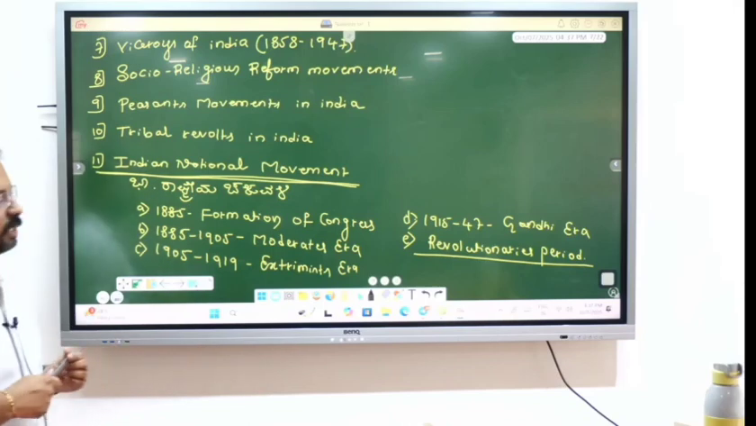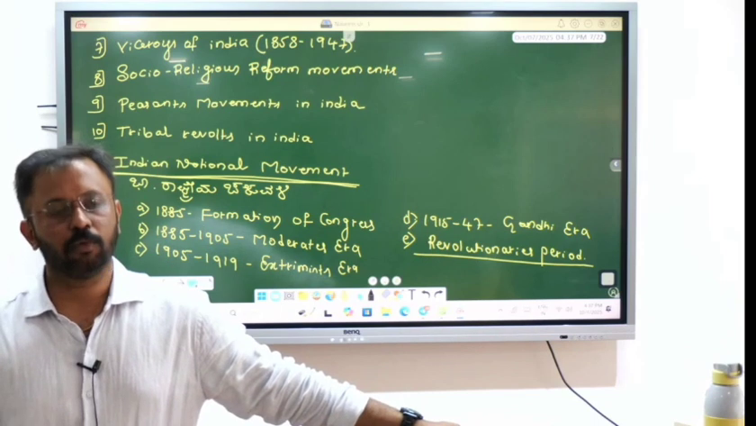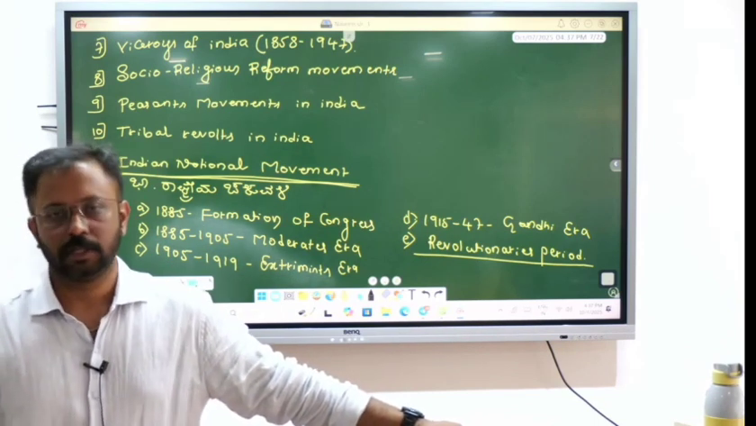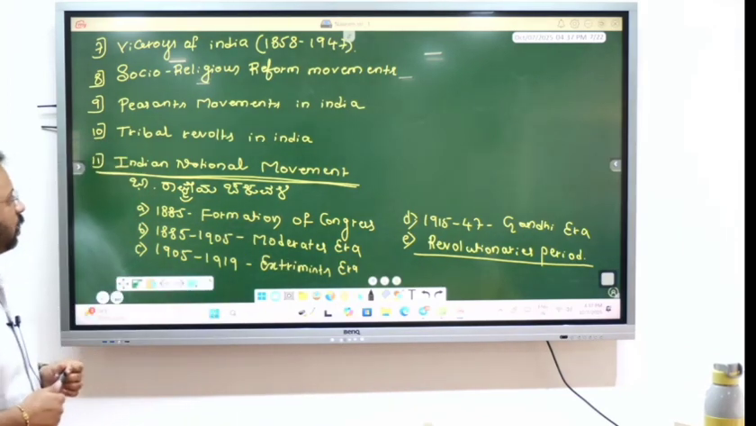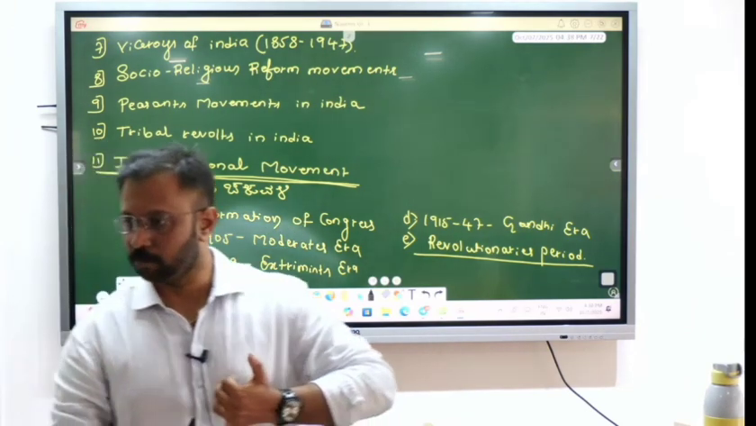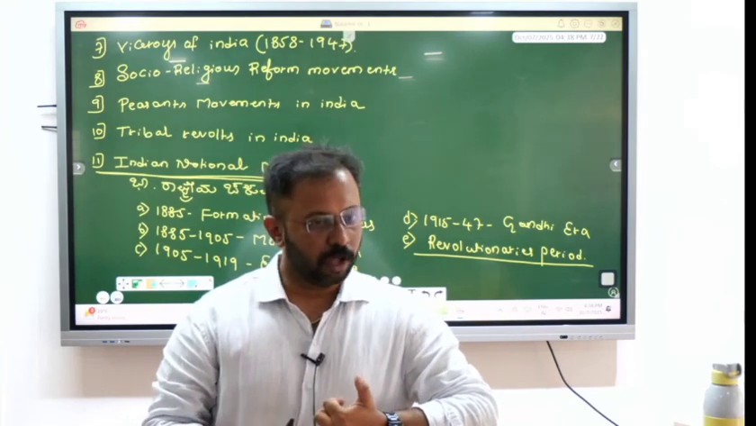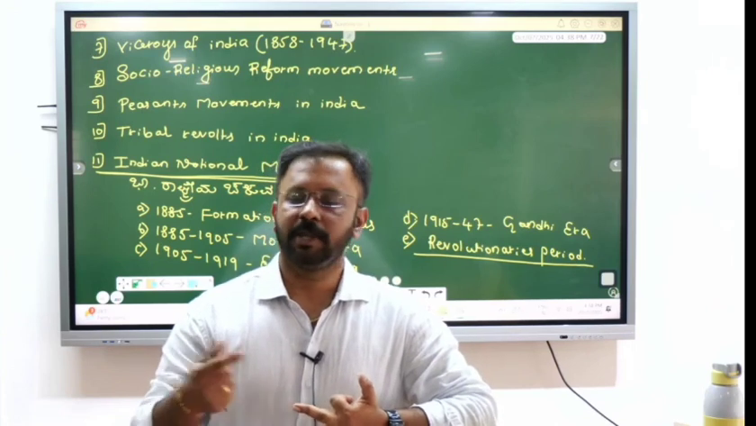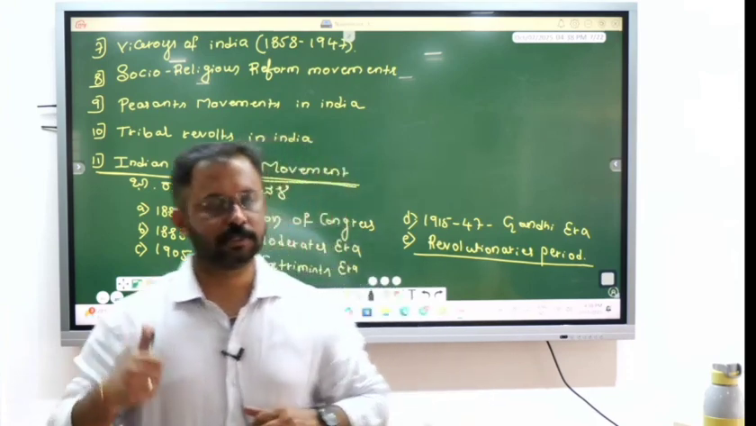Next, peasant movements in India. Peasant means Raita. How our farmers revolted against the British and what the reasons were. These are the things we are going to study. And tribal revolts, here also the same. Why the tribal revolts happened, the famous tribal revolts like the Santal rebellion. Have you heard about Santals? Santals, Munda, Birsa Munda, and many others like Kols. These are the revolts we study in this chapter.